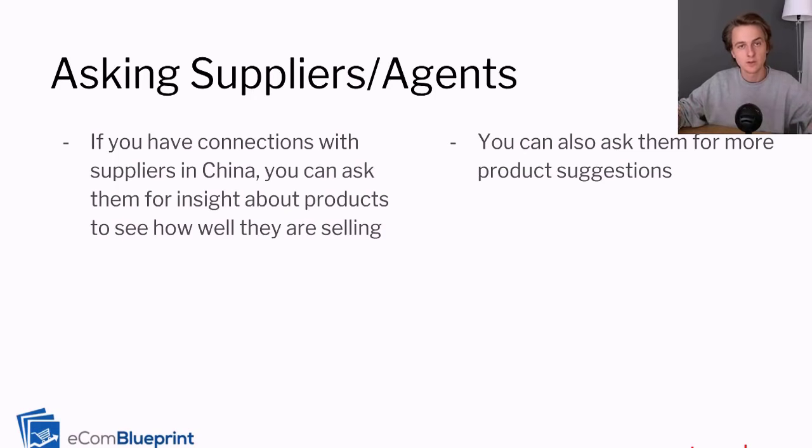Now, another great way to validate products is asking suppliers or agents to validate that product for you. So if you already have connections with suppliers in China, you can ask them for insight about products and ask, hey, how well is this product selling? For example, I recently asked my supplier about this iWand product that I saw. I think I showed you that example in the what does a winning product look like, the eye massage wand. I asked one of my suppliers, hey, do you have any info on how well this product is selling? And he told me, I'm currently shipping out 300 of those a day.